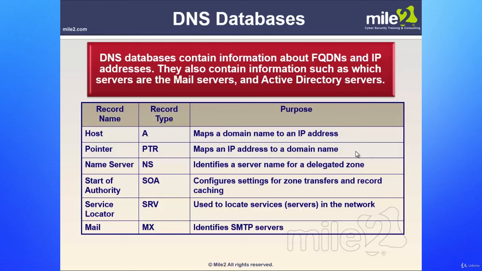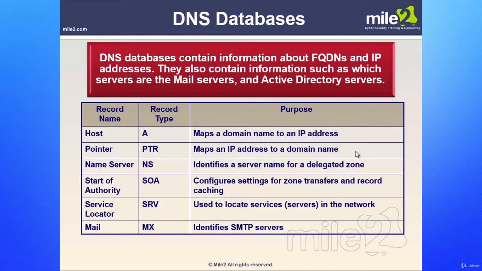We have a retry, which is the retry interval if zone transfers fail. We have the expire, which is how long the secondary server will hold on to the record if it does not receive an update. And lastly, the TTL, which is the default TTL for client name resolution. As we look at the SOA record, you will notice that is the order it comes in, so you need to be able to identify something within the SOA record.